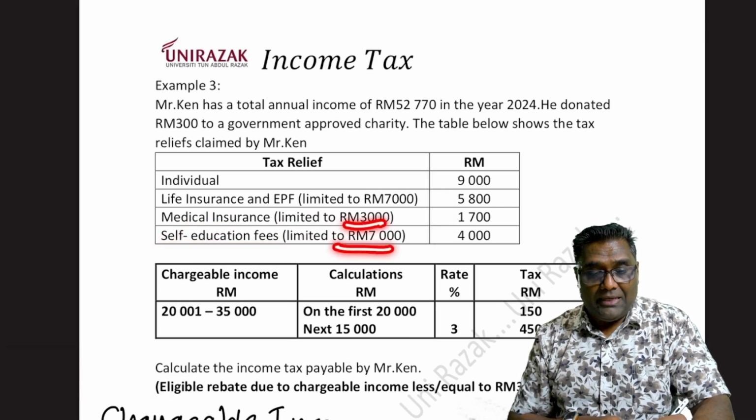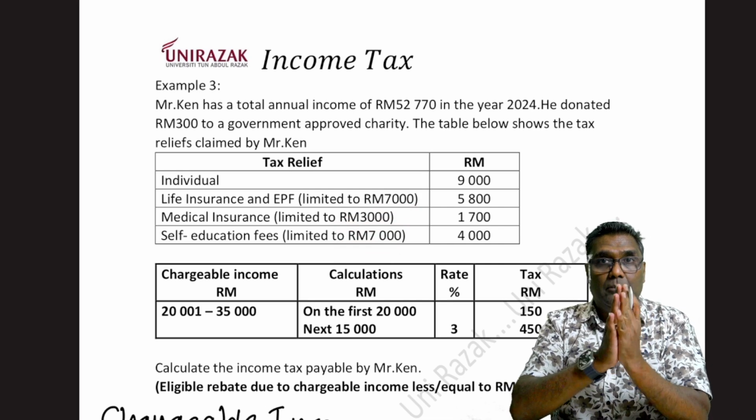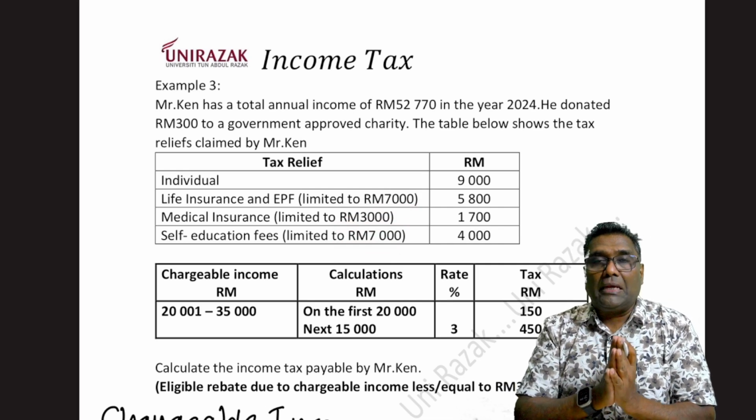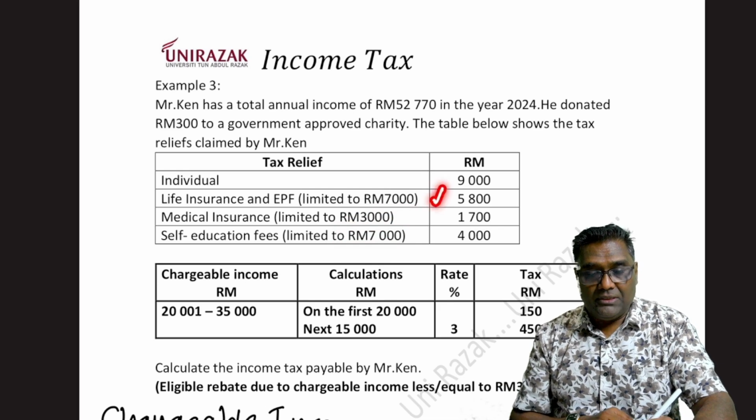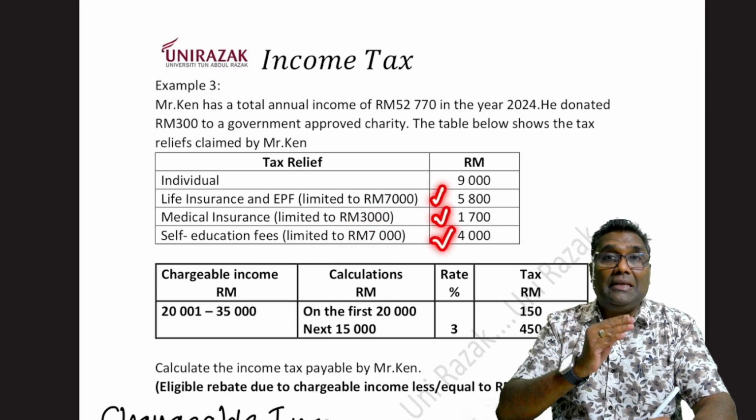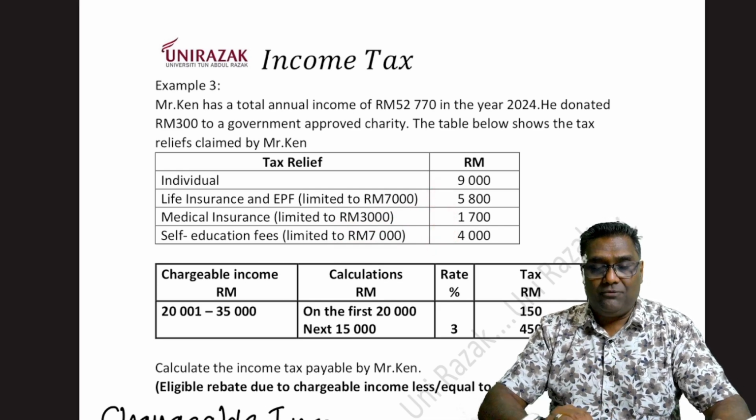So all the limit actually tells me what? That's the maximum allowed to claim. You cannot go more than that. But Mr. Ken, all the values here are within the limit. So I don't have to worry.